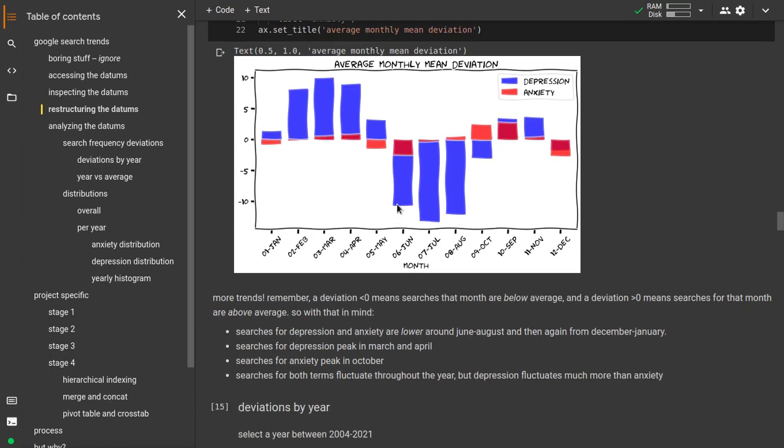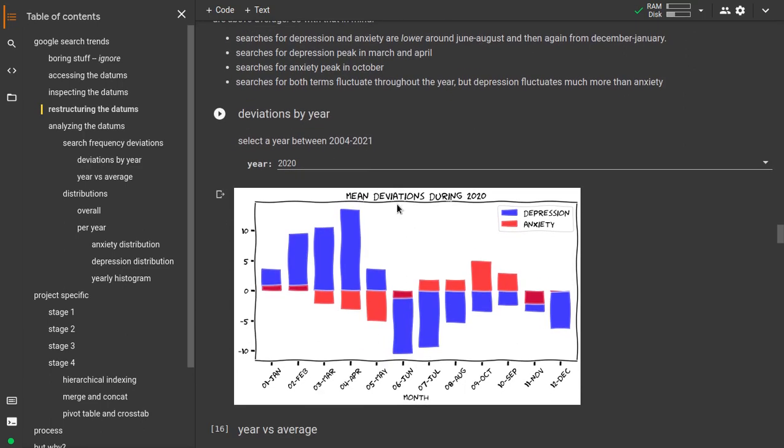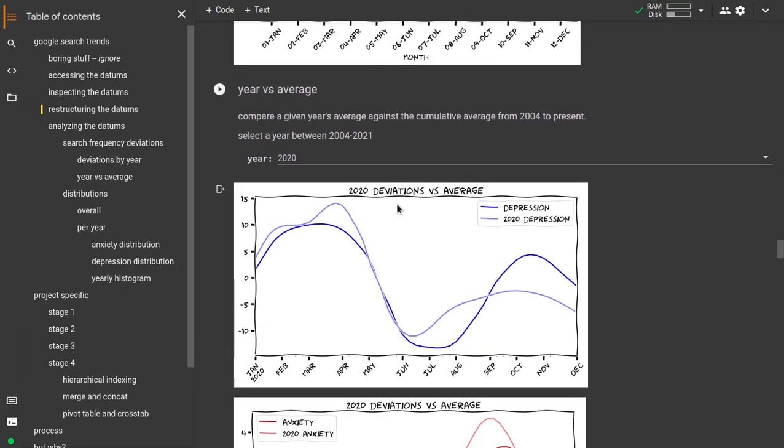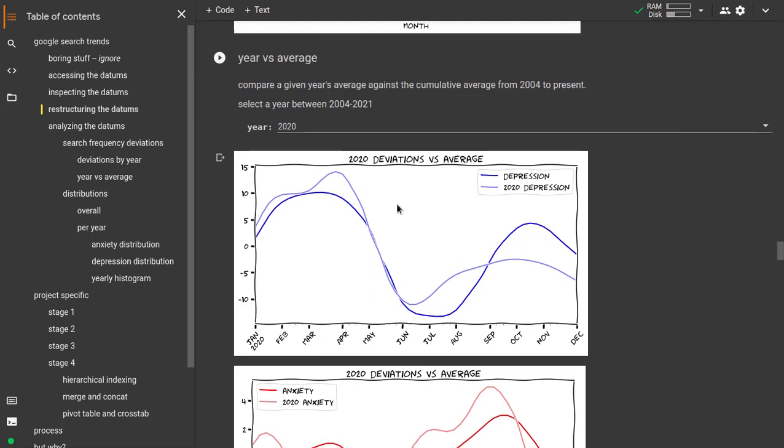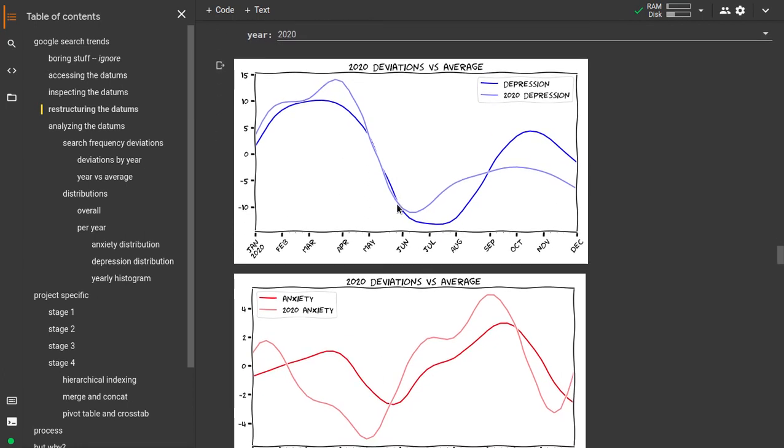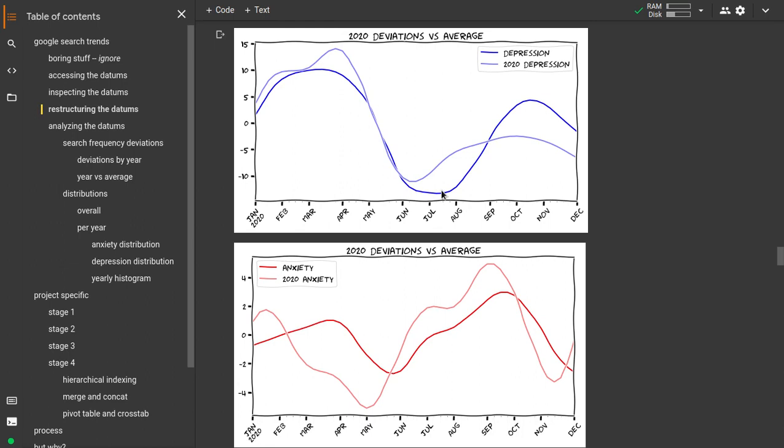What's interesting is if you plot by individual years, we can see, for instance, 2020. This one has a really interesting trend that I want to look at, last part. So on average, we hit our low point for depression in June, July, August, and we hit the peak up here in October, November. Now in 2020, during the pandemic, we are above average during the summer, but then we go below average during the winter. It's relatively stable compared to normal.